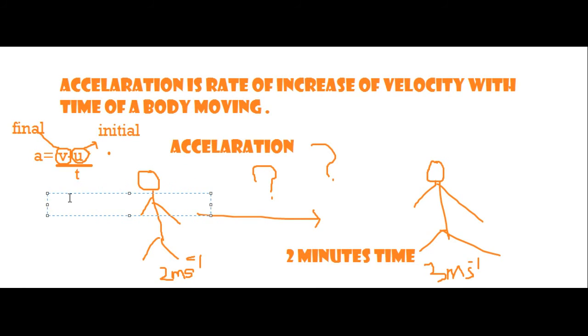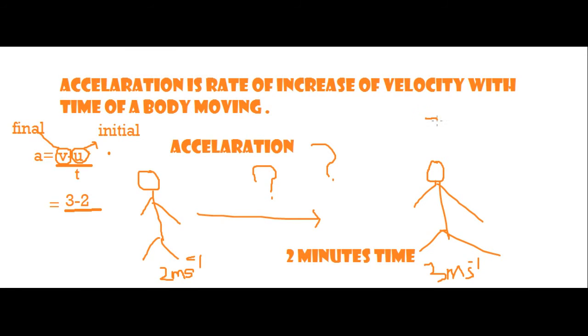Okay, so let me calculate. V was 3 meter per second, minus u, the initial, 2 meter per second, and I divide by the time. Time was 2 minutes. The standard of time calculation will be 2 into 60.